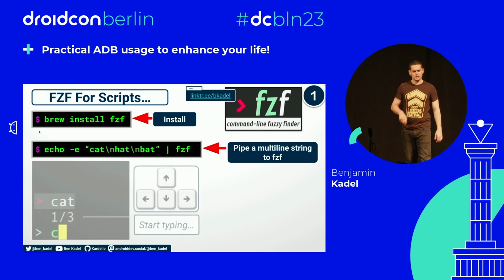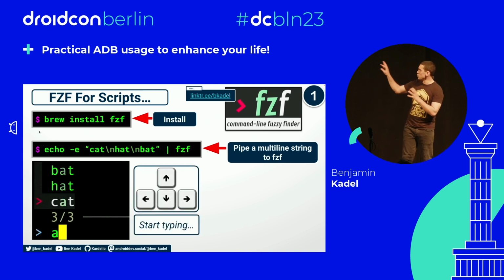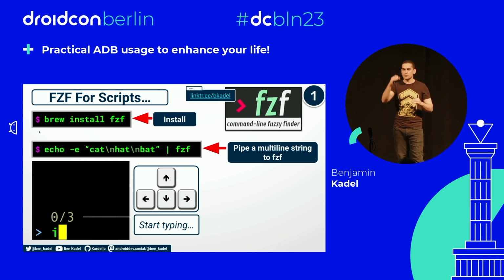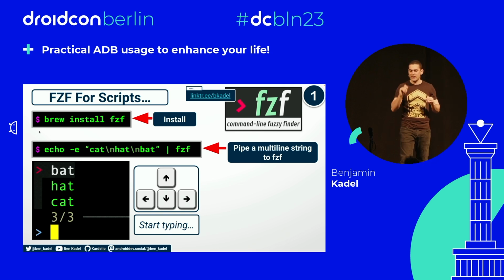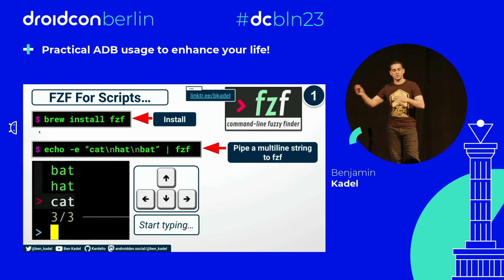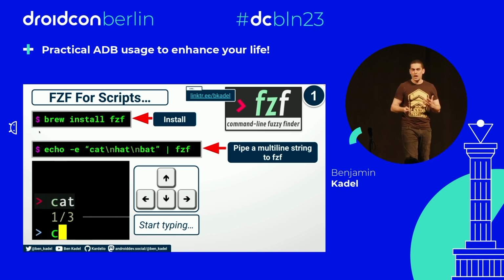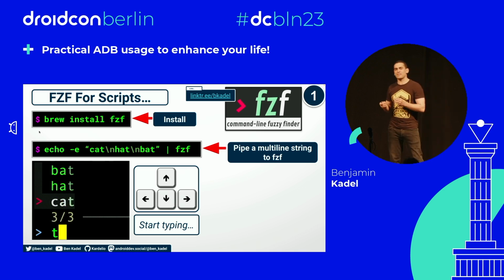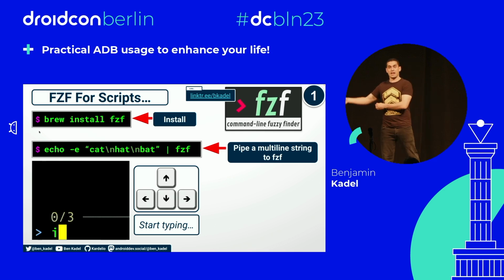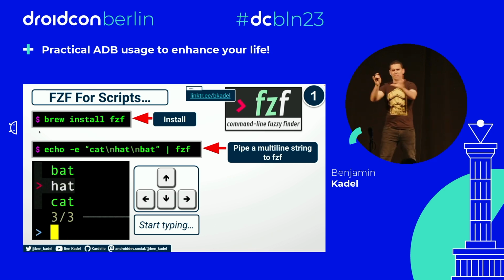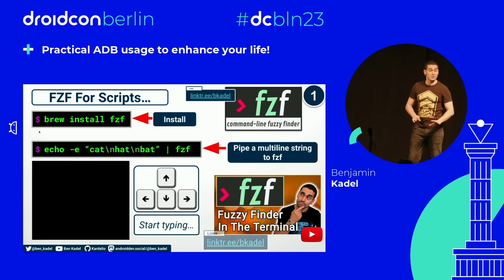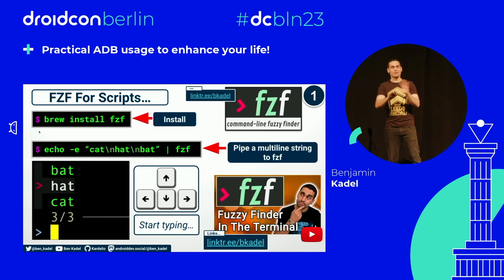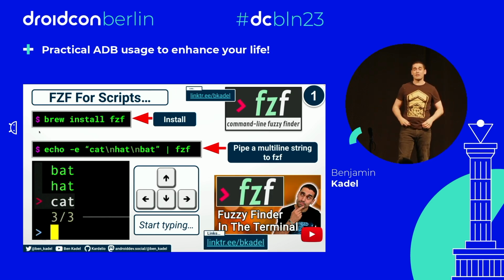And fzf does this really interesting thing. It populates this rudimentary sort of graphical user interface in the bottom left corner of my terminal with each of those options broken down. I can use my arrow keys to select one of the options, or I can start typing to autocomplete, or at least remove the options that don't contain those letters. Very cool. And when I select one or more of those options, the output of the fzf command is simply the option that I've selected, and I can then do with it what I will. If that was a little bit too much, please don't worry. Sorry, again, a selfish plug: I have a video on an introduction to fzf on my channel. Please check that out if you're interested.